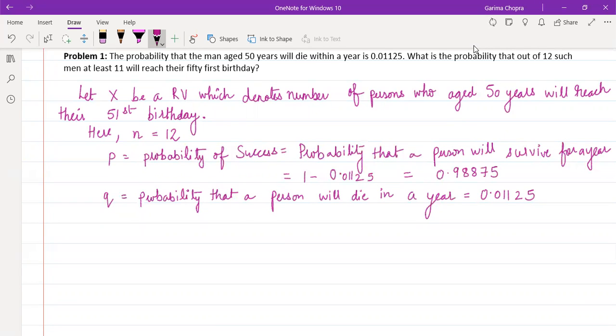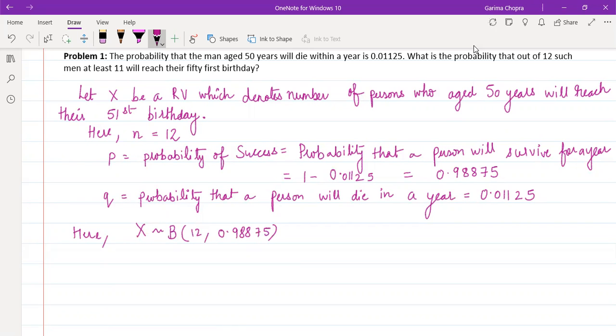So we have assumed the random variable x, we have seen what n is, and the probability of success and failure, P and Q. Now, this x is a random variable having binomial distribution with the parameters: number of trials n is 12, and the probability of success P is 0.98875. So X is the binomial variate here.